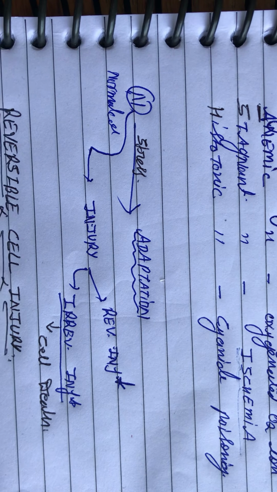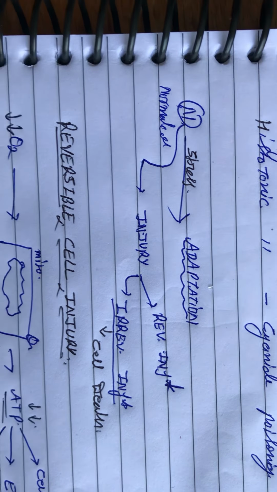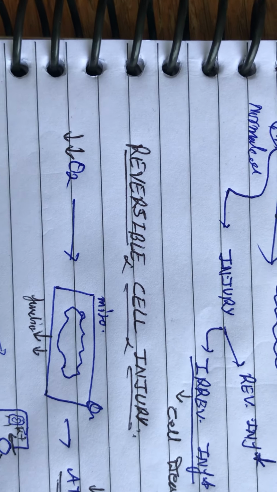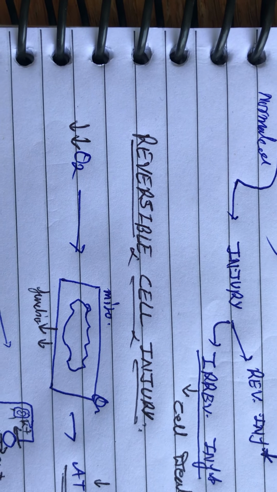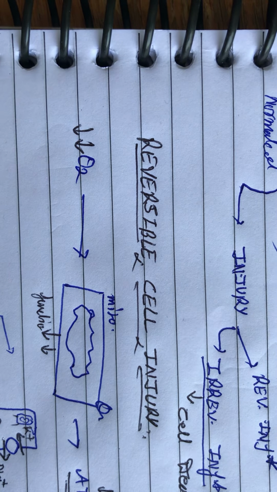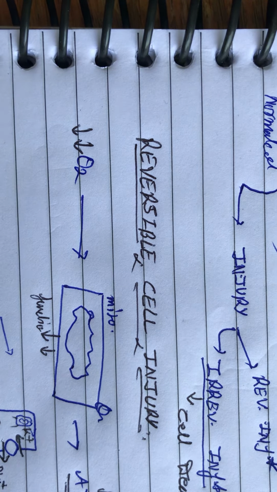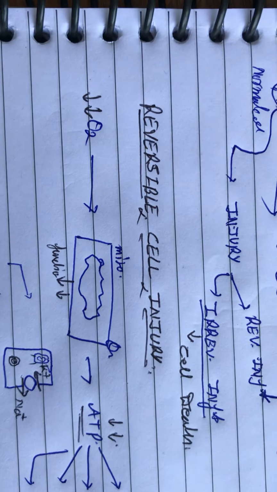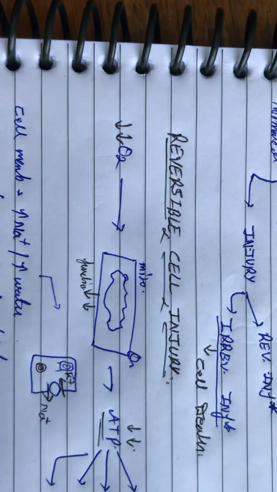We will describe reversible cell injury. Here we consider how oxygen supports mitochondrial function, like ATP production. If the oxygen concentration decreases, then mitochondrial function will decrease, and it also affects ATP production. Then ATP production also decreases.